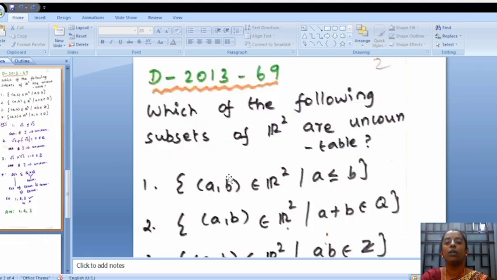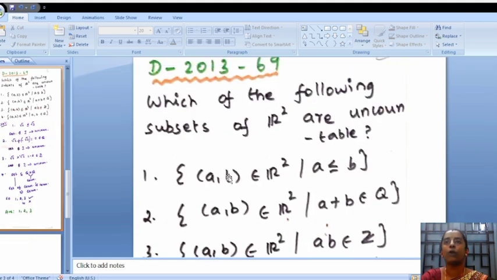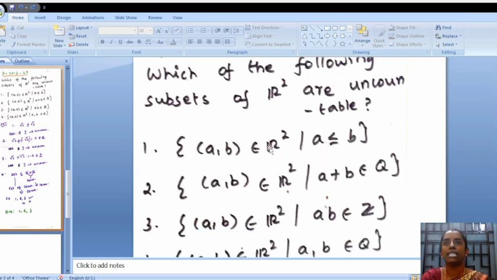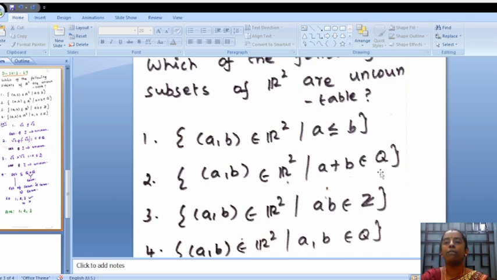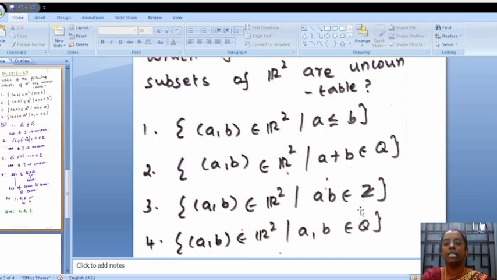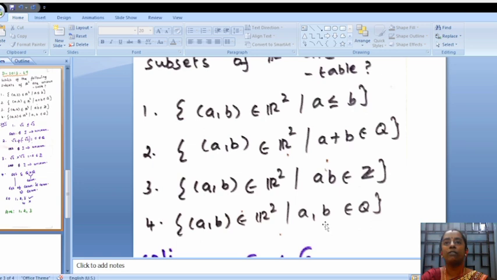Next, we are going to move on to the next problem. This is a problem from December 2013. Which of the following subsets of R2 are uncountable? In option 1, they have mentioned a set of (a, b) belonging to R2 such that a is less than or equal to b. In option 2, a plus b must be a rational number. For option 3, the elements in this set must satisfy the condition that ab belongs to the integers. And for option 4, they have mentioned that a and b belong to Q.